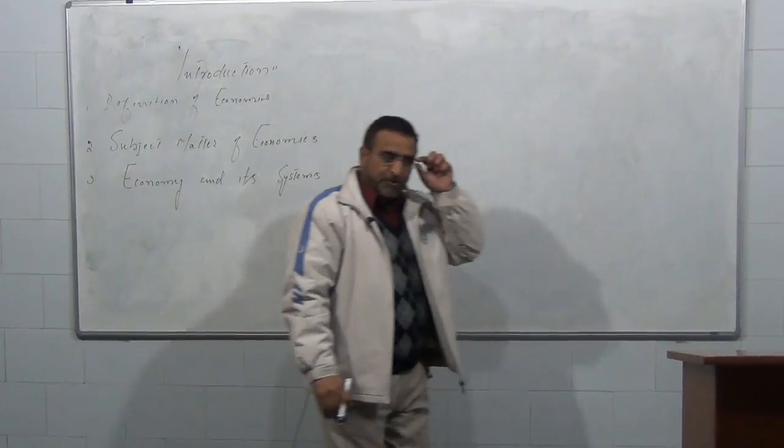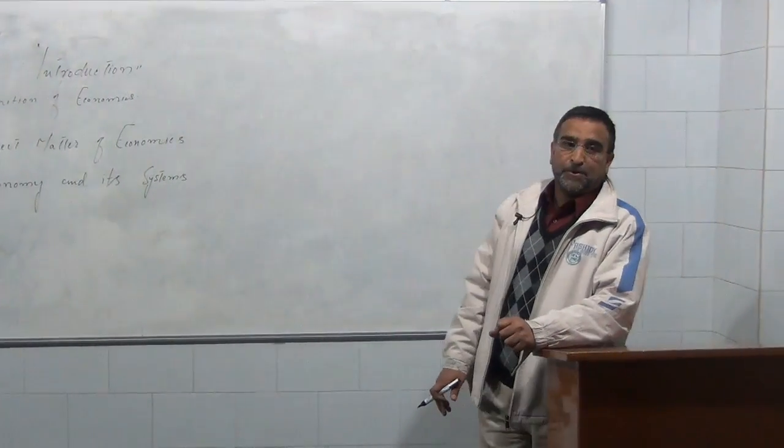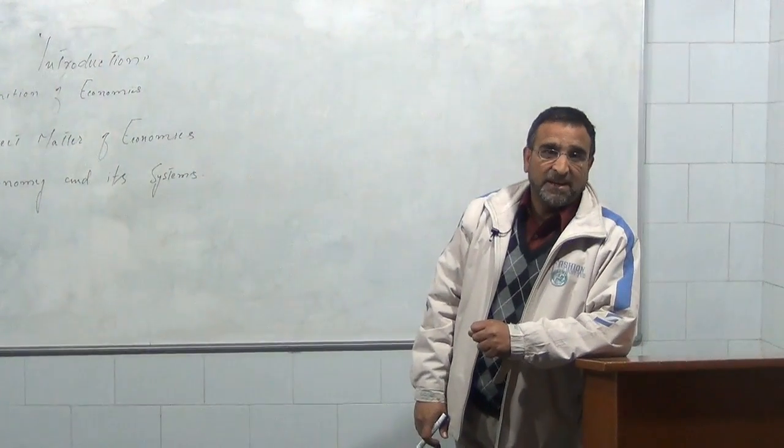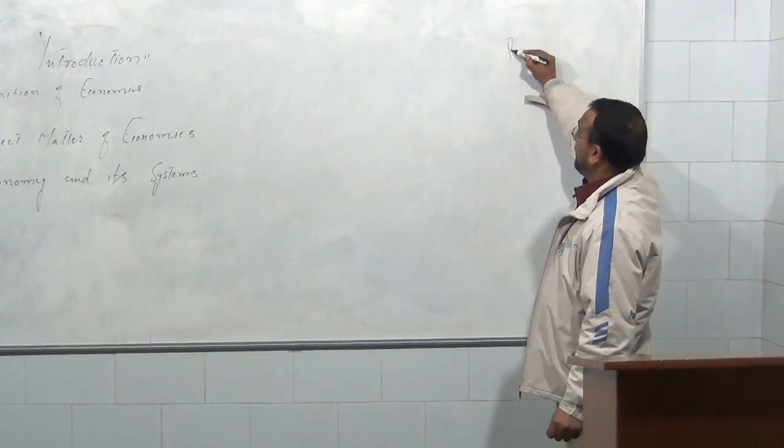Now, before proceeding towards the syllabus, I want to inform you that before 1776, the subject economics was known as political economy.